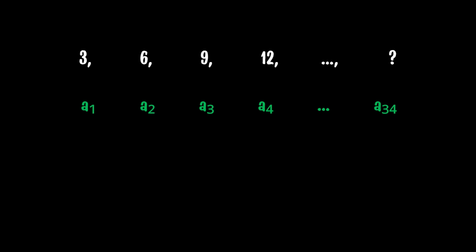Now, how do we find any term from a sequence? Say we want to know what the 34th term of this sequence is. It could take a long time trying to work it out, but there's an easier way out. By finding the nth term of the sequence, which is a formula that we can use to find the value of any term without having to write out the whole list. Here, 3 is the first term, or a sub 1, 6 is a sub 2, 9 is a sub 3, and so on. But we want to find a sub 34 without listing all the way down.